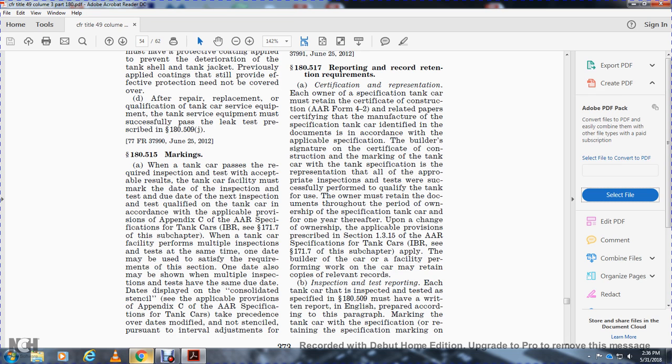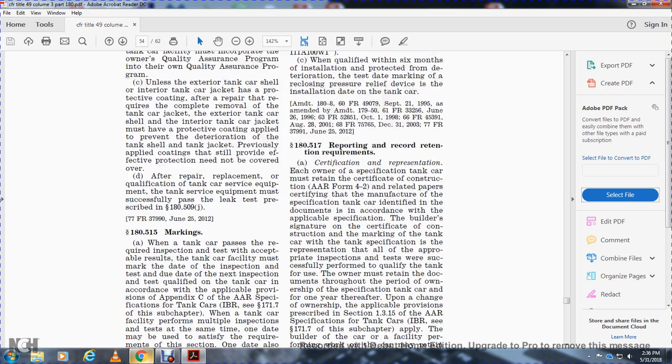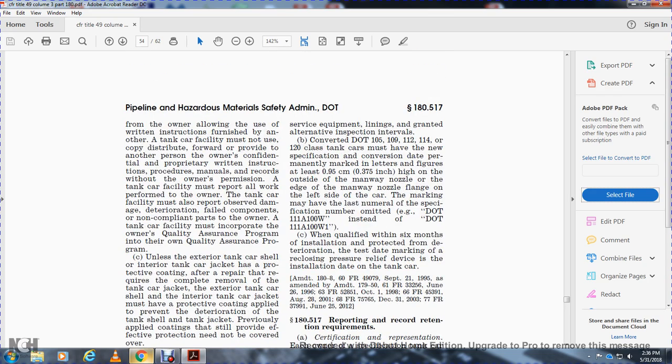Details displayed on the consolidated stencil of the applicable provision of Appendix D of the AAR specification for tanker cars take precedence over the due dates stenciled pursuant to the interval adjustment, service equipment alignments, and granted alternate inspection intervals.